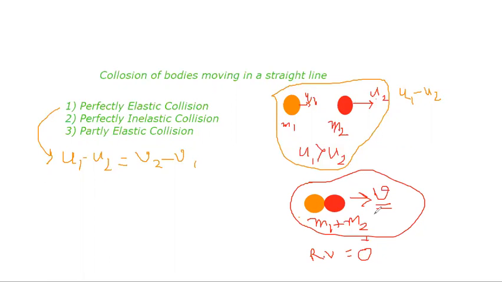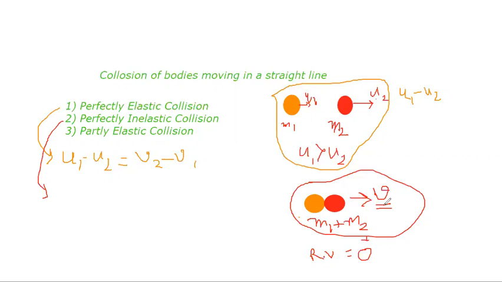So what is the relative velocity? Zero. That is how. Suppose you have two balls and they are sticking together and moving with the same velocity, what will be their relative velocity?